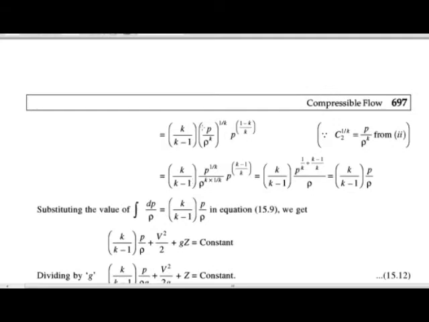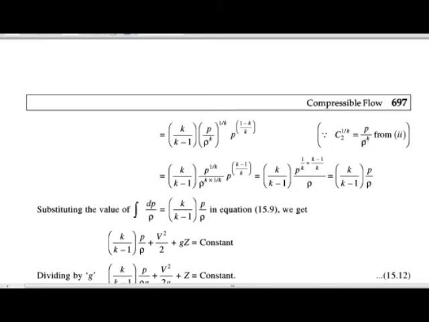Instead of c2 we write its value. As we know, c2 raised to 1 by k is equal to p upon density raised to k, whole raised to 1 by k.